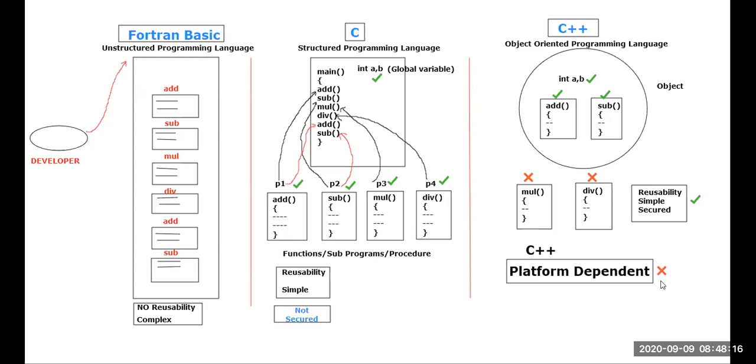But is there any doubt for anyone? Guys, my main intention is not to explain the disadvantage or advantage. My main focus is to explain the evolution of programming language. Initially, they invented unstructured programming language. Later, they invented structured programming language. Next, they invented object-oriented programming language. The next topic is platform dependent and platform independent. I will speak and give complete clarity about those things.